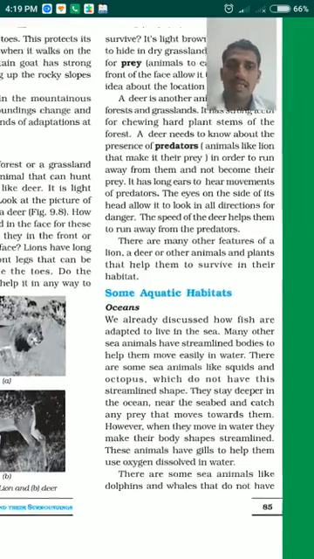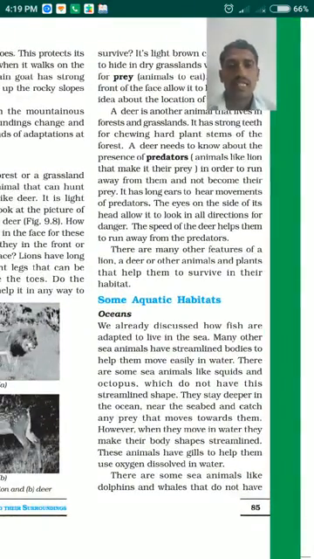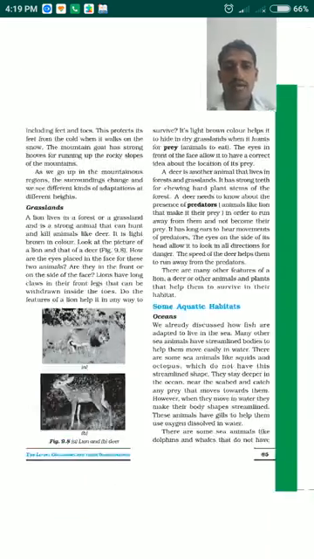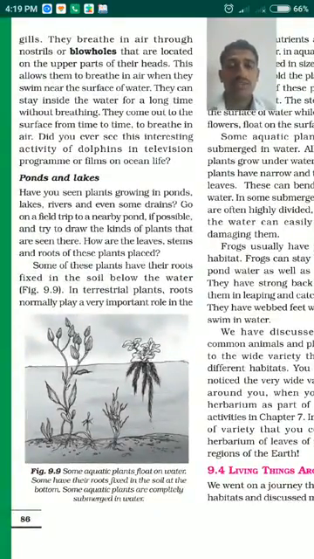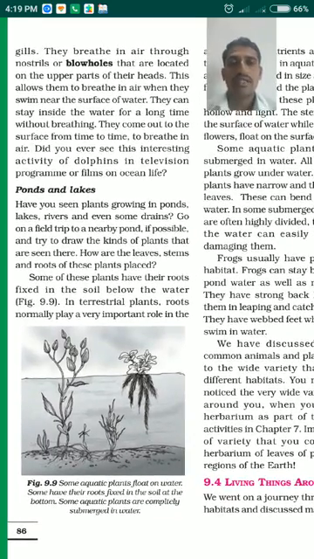There are some animals other than these, like dolphins and blue whales. These animals do not have gills to breathe. They don't have any gills, but they have to breathe, right? To breathe air, they have nostrils or blowholes on their body, located on the upper part of their head. This allows them to breathe in air.